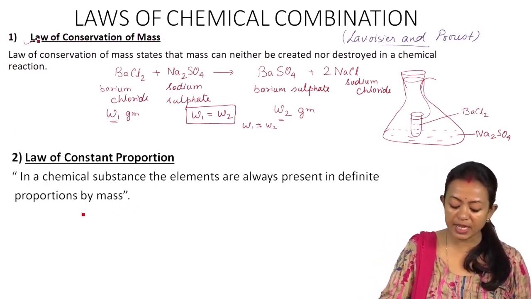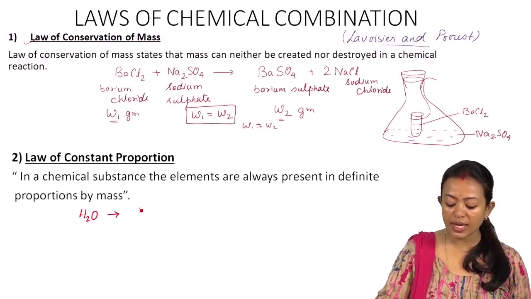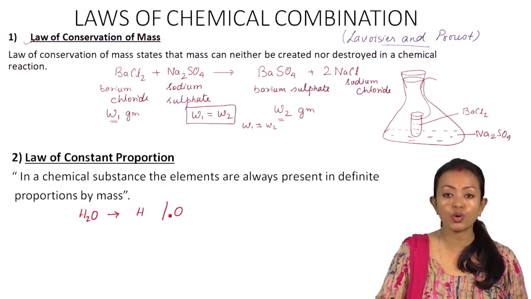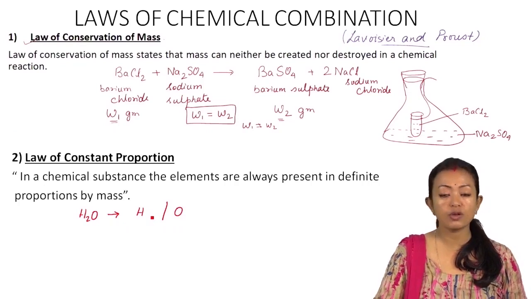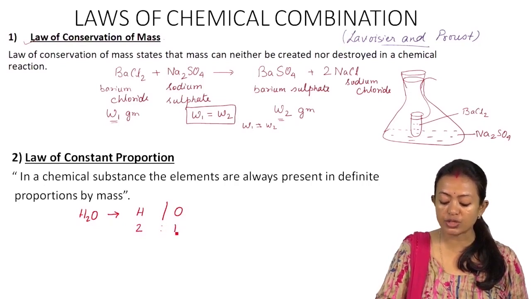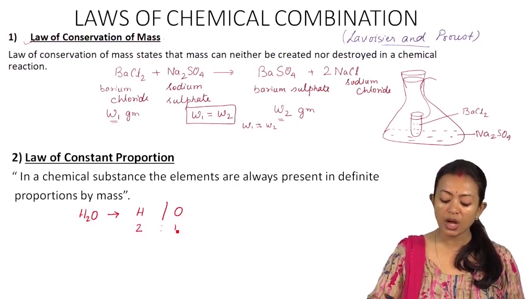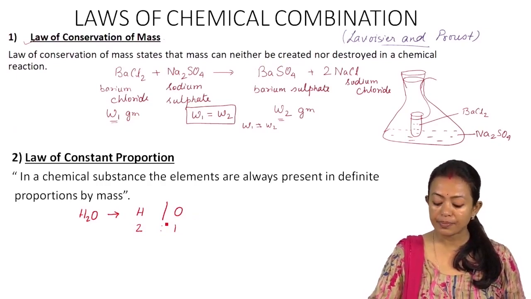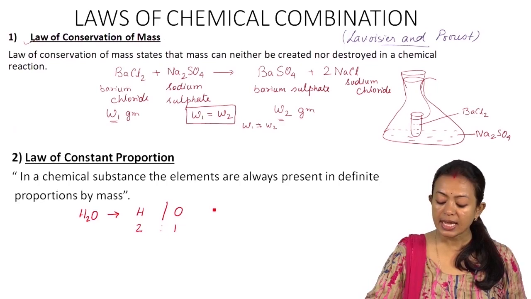Now for example, if you take water, then we see that in this molecule, water has two elements, hydrogen and oxygen. And the ratio between hydrogen and oxygen would always remain constant. This is what the law of constant proportion means. So the ratio of hydrogen is 2, whereas that of oxygen is 1. So the ratio between hydrogen and oxygen is 2:1 by the numbers, and it is of the ratio